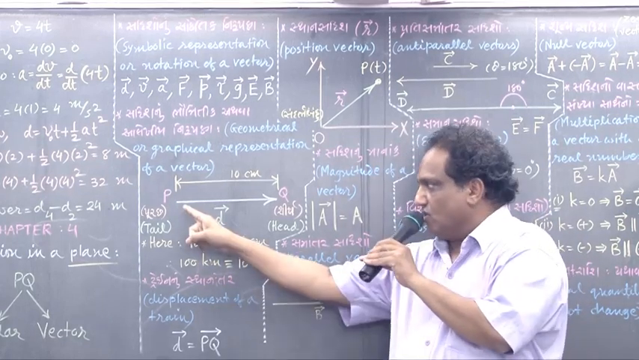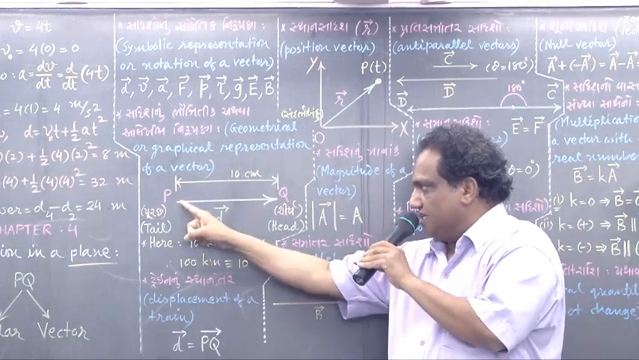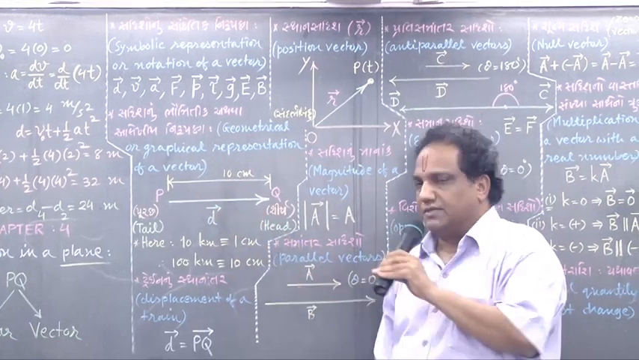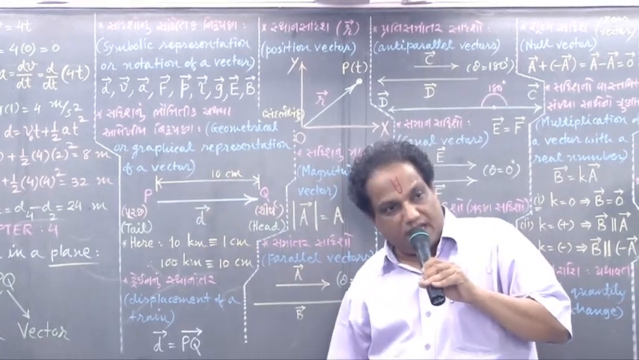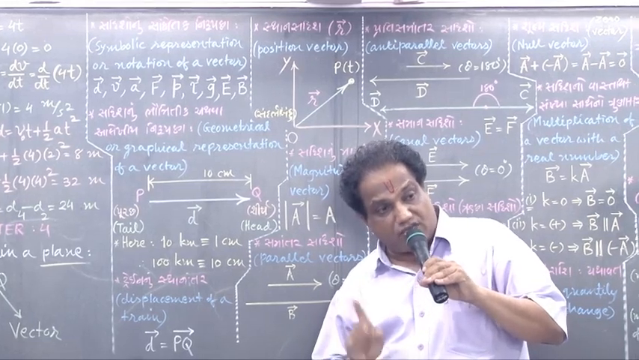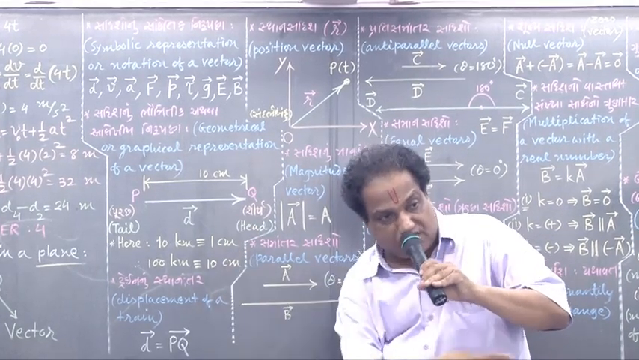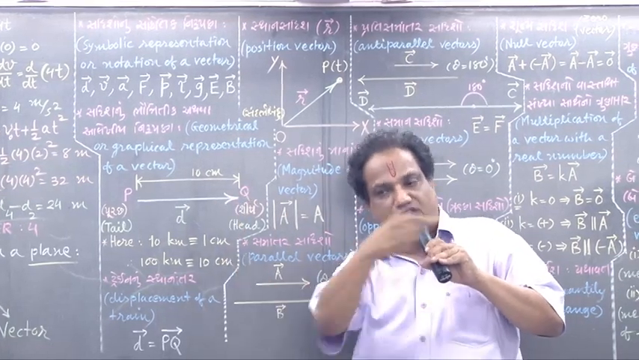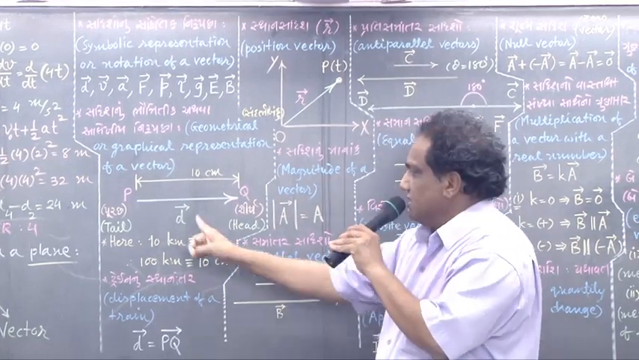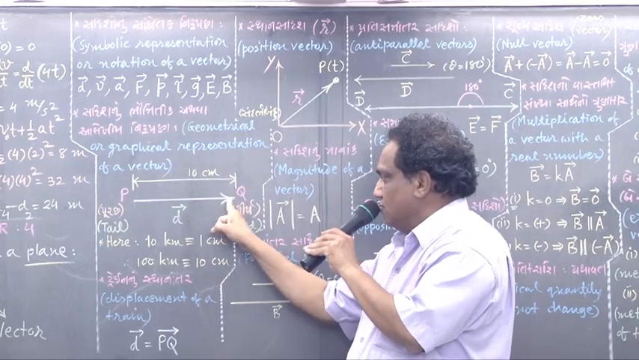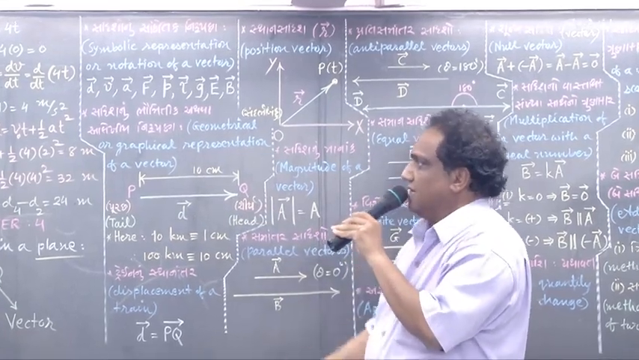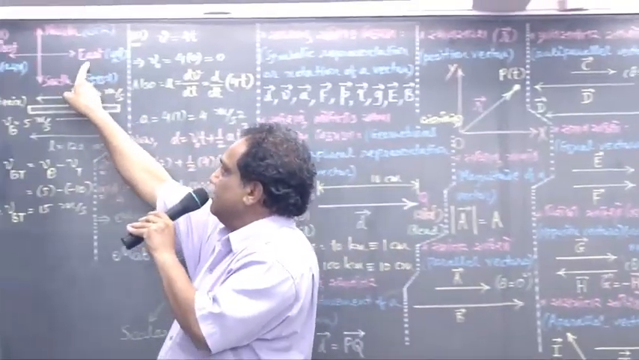So you must first of all draw a line segment PQ whose length is 10 cm. But then, just to indicate the direction of displacement, which is towards east, you must put one arrow pointing eastward, this way. Here you must put one arrow pointing in the direction of east.